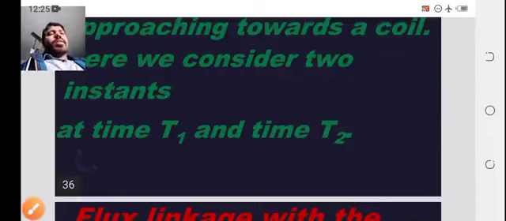That flux we will analyze at time t1 and time t2.